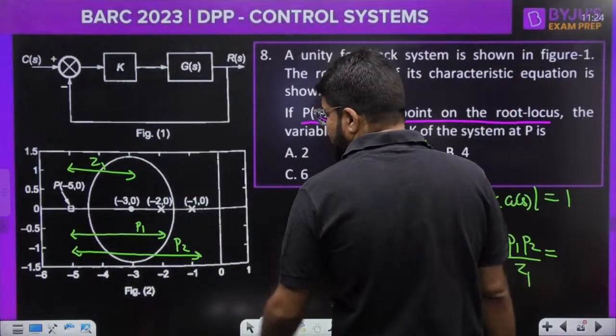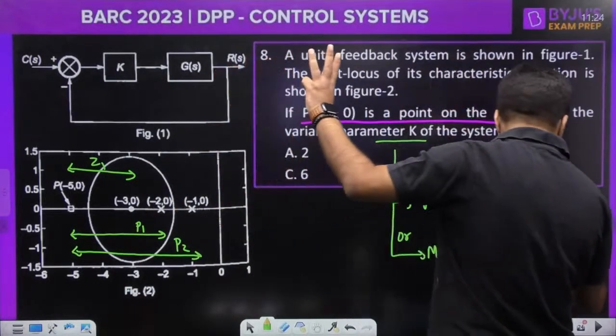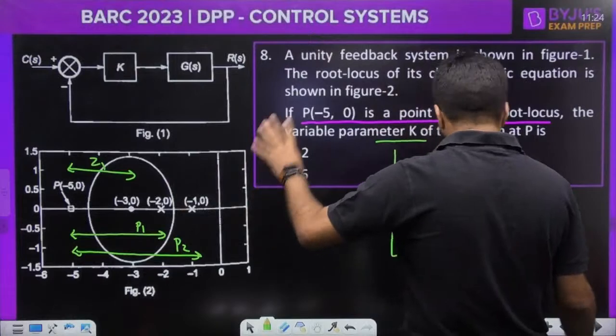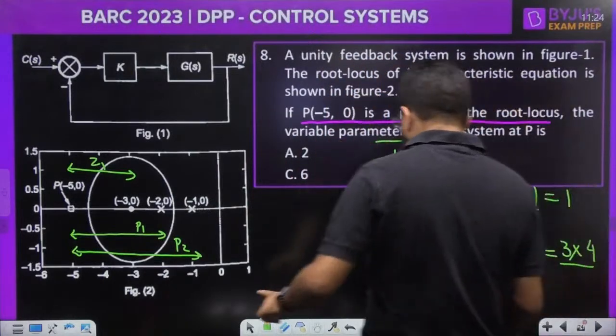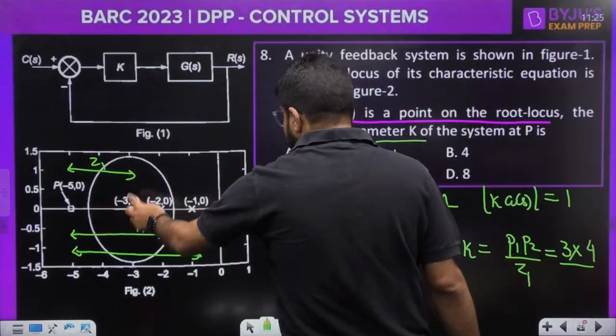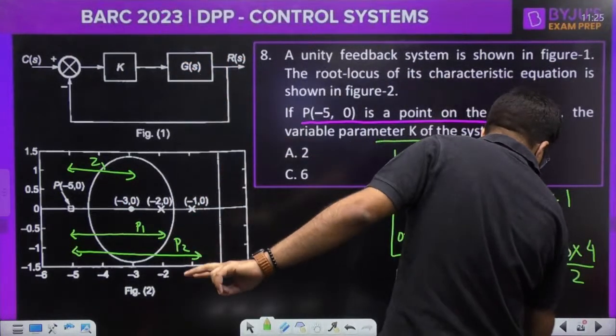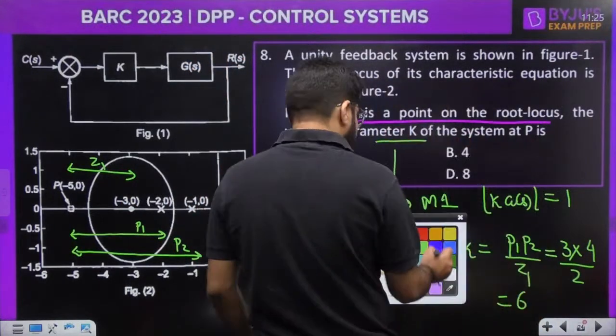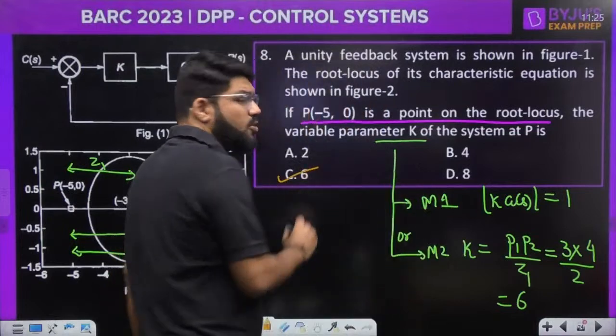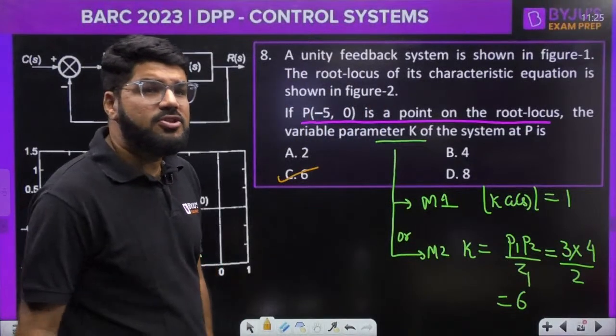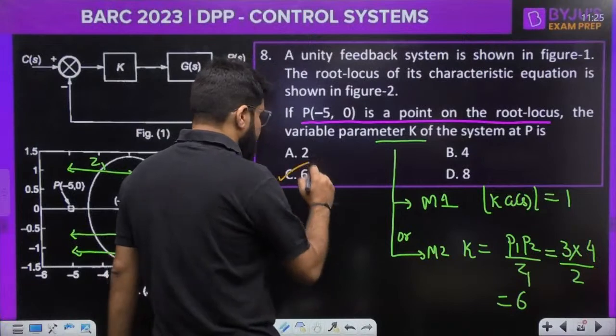So what is the value of P1? From -5 to -2 the distance is 3. From -5 to -1 the distance is 4. Distance of Z1, so -5 to -3 distance is equal to 2. Okay, so the correct answer is 12 by 2, it should be 6. The correct answer should be 6, option number C. Correct, Himanshu? Correct answer is option number C.